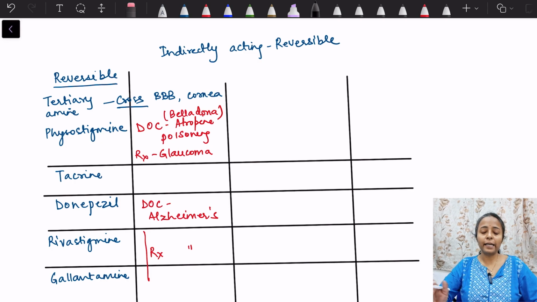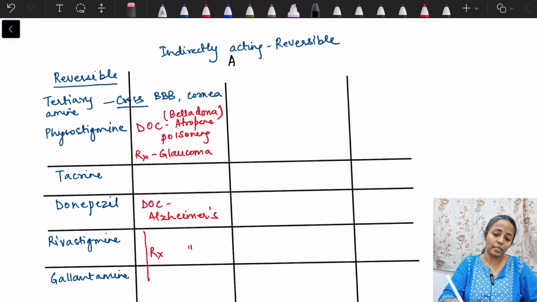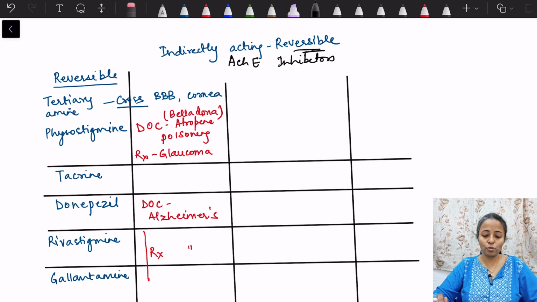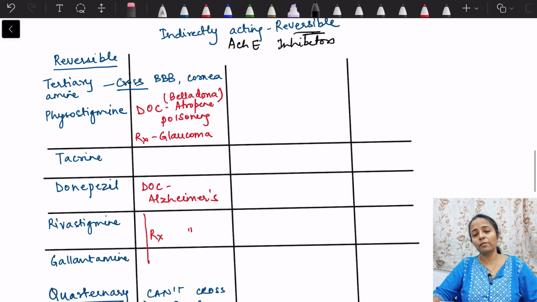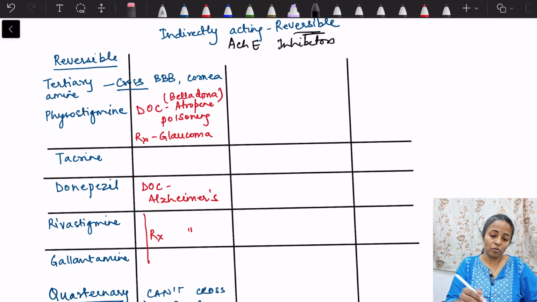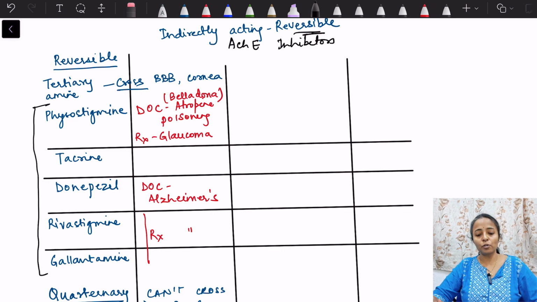Moving on to the indirectly acting parasympathomimetics, that is, we are talking about acetylcholinesterase inhibitors. Okay. So first we will discuss the reversible ones which are used clinically. In reversible ones, we said that there are 2 types, tertiary amines and quaternary amines. Tertiary amines can cross the blood-brain barrier and cornea. So we have 5 drugs in that: physostigmine, tacrine, donepezil, rivastigmine and galantamine.